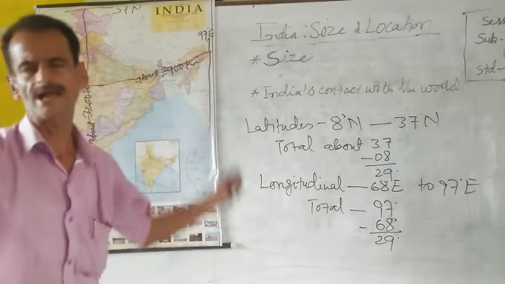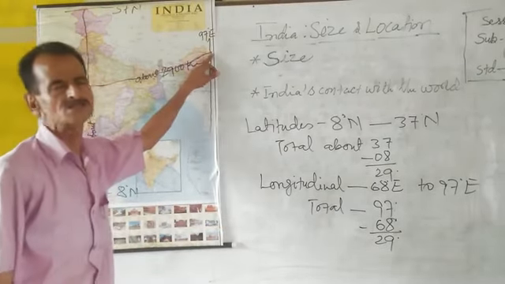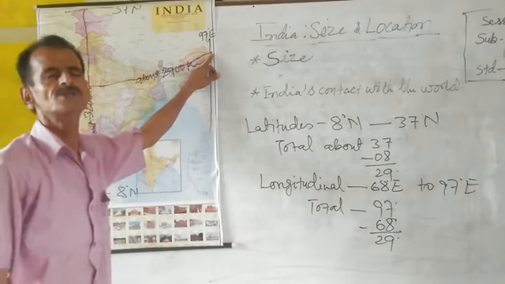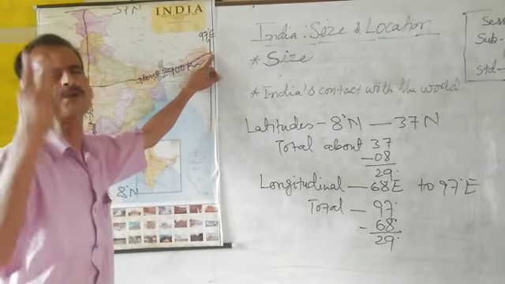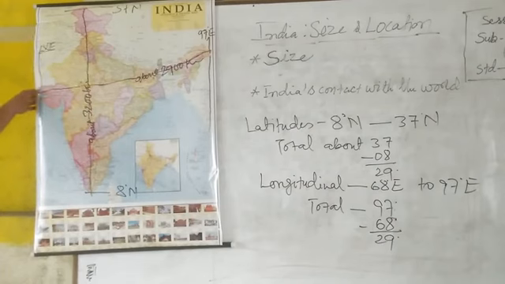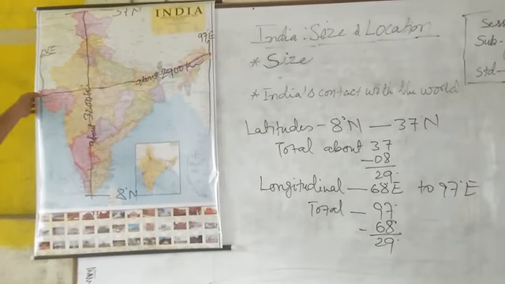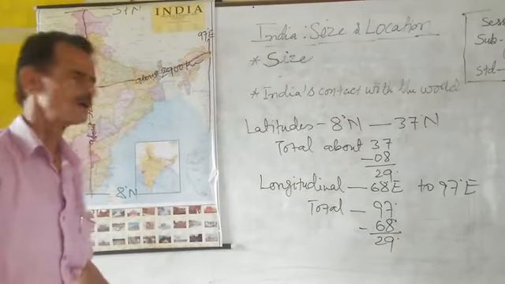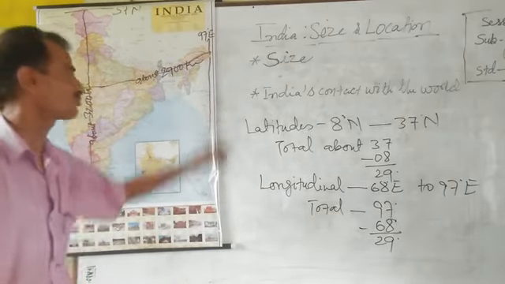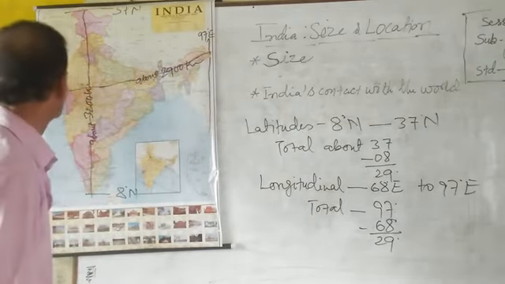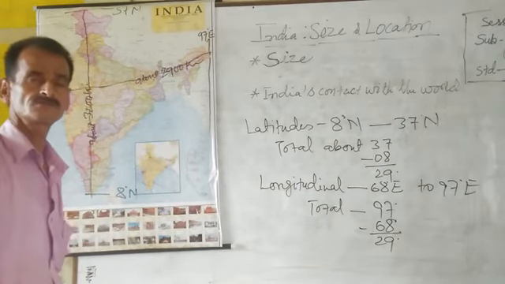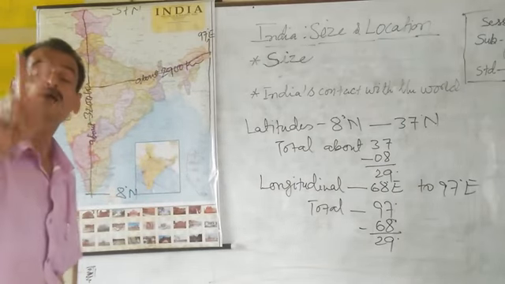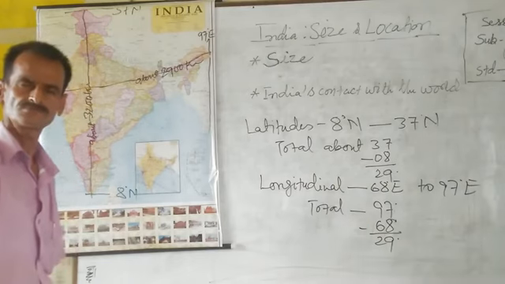Because India is a very large country, if the local time of Arunachal Pradesh is taken, there will be a confusion of 2 hours for the western part of India, now Gujarat. India is a very large country. From Arunachal Pradesh in the east to Gujarat in the west, there is a time difference of 2 hours.